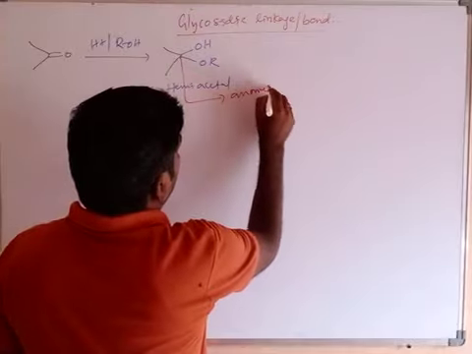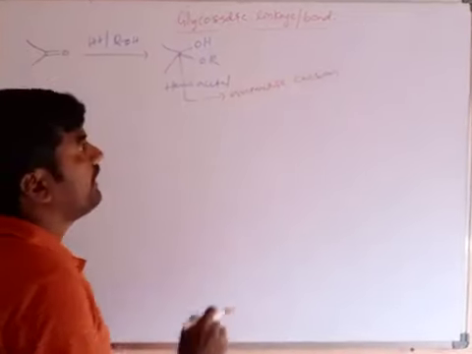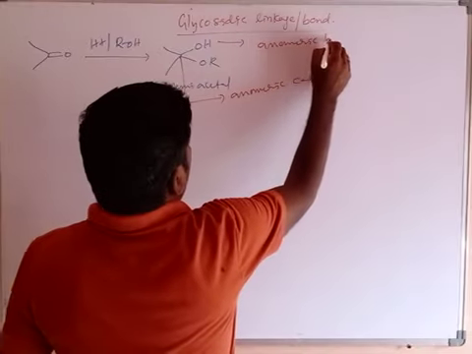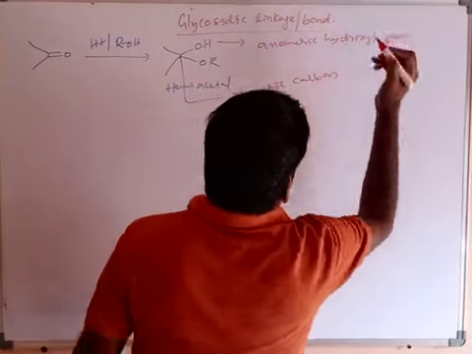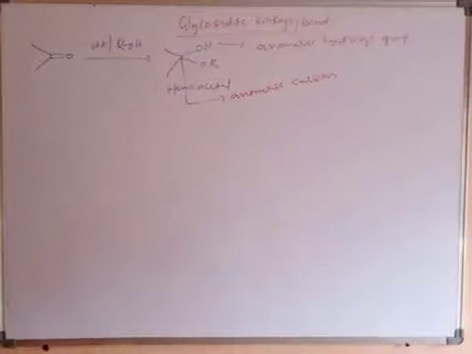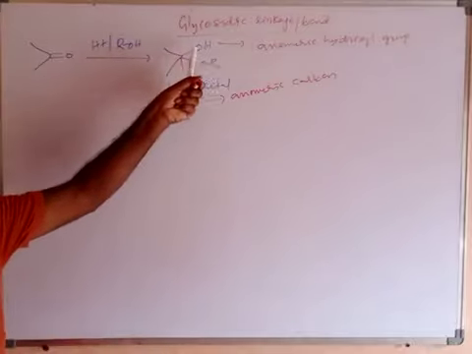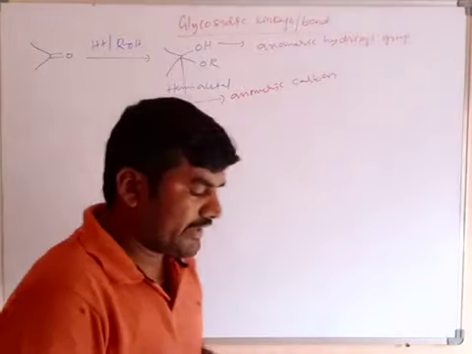Anomeric carbon. Okay. And what is the anomeric hydroxyl group? This is the anomeric carbon, and the OH on it is the anomeric hydroxyl group. Okay, clear? What about alpha D fructopyranose?